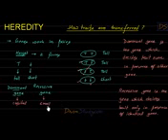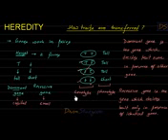Now students, few more terms. One term here is called genotype, and another term here will be called phenotype. So what is the meaning of genotype and phenotype? See, genotype means the pattern of gene.